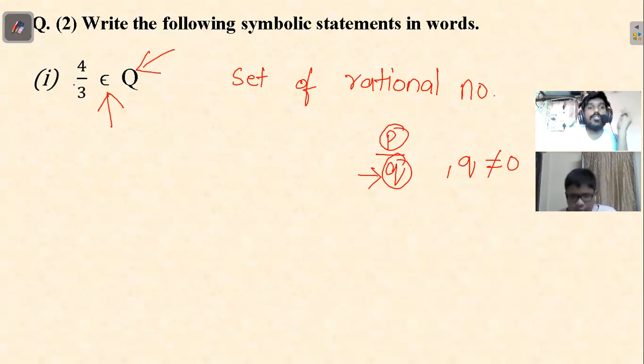Okay, so how to read this now? How will I say this in a statement? 4 upon 3 belongs to Q. But what is Q? Set of rational numbers. So how will you make that sentence? 4 upon 3 belongs to Q, set of rational numbers. Correct. Write it down.